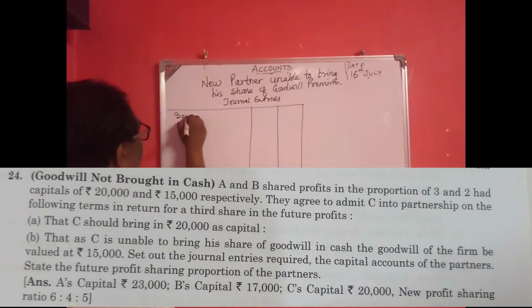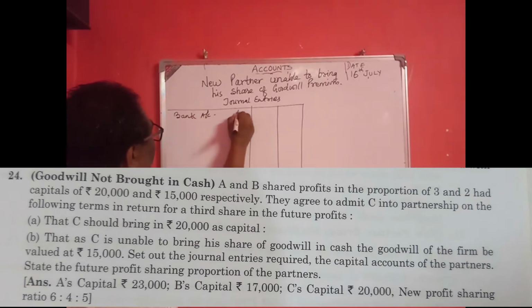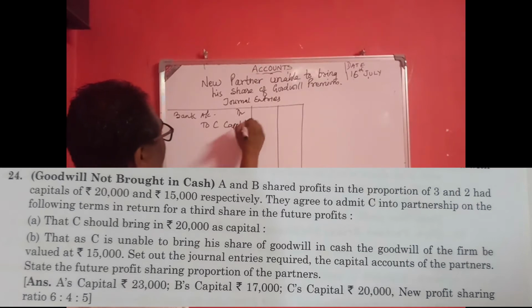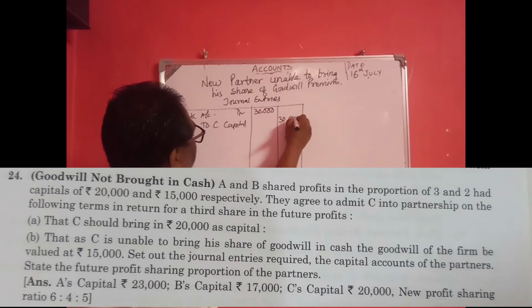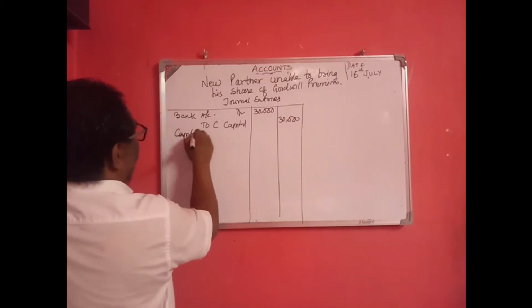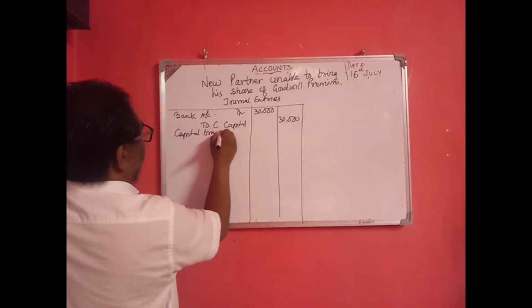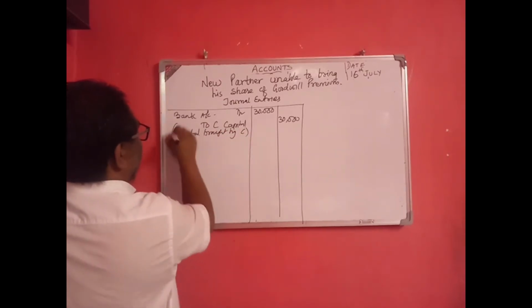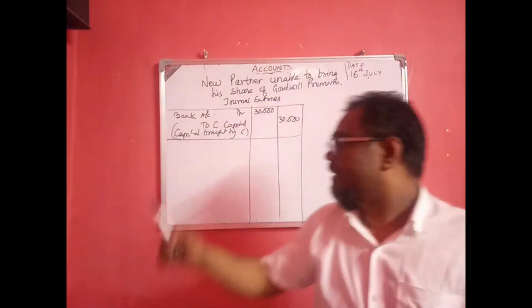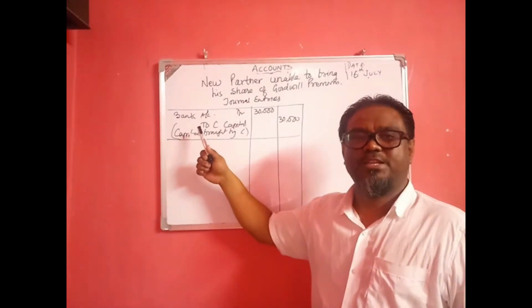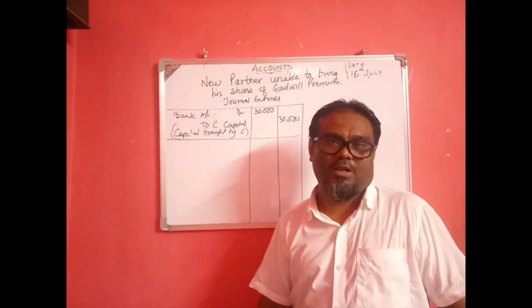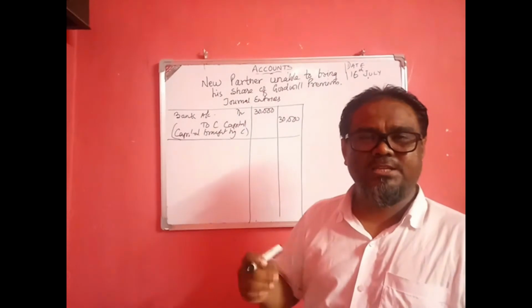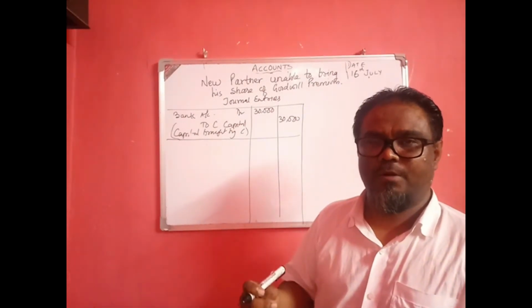Capital brought by C: bank account debited to C's capital account. This is the first entry, that C brings capital on admission. And C is unable to bring his share of goodwill premium.